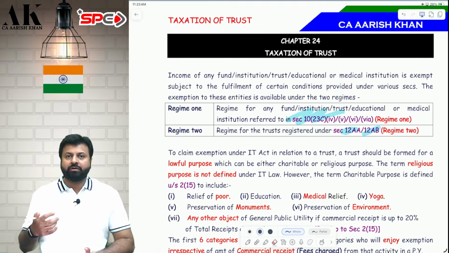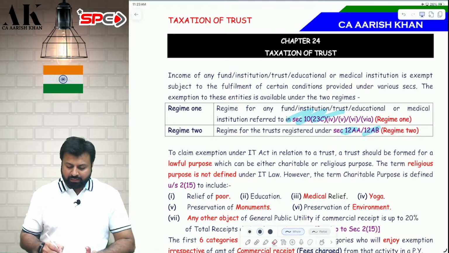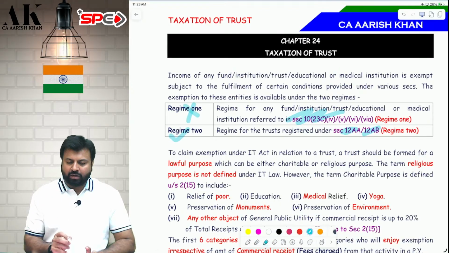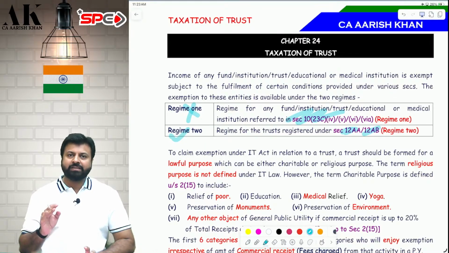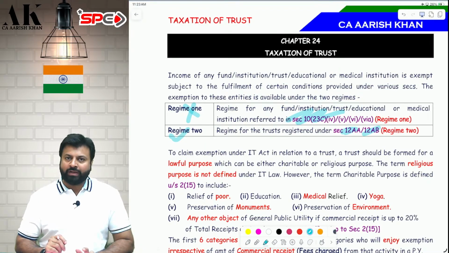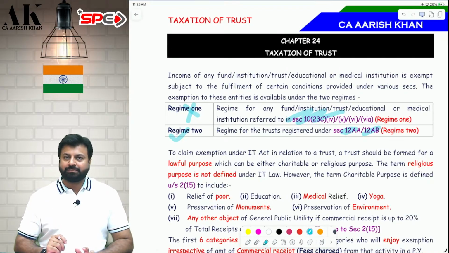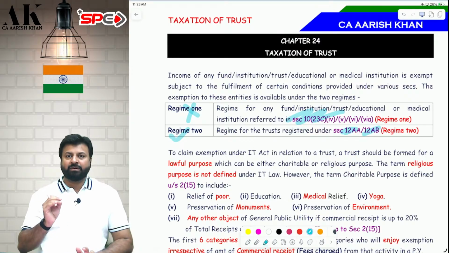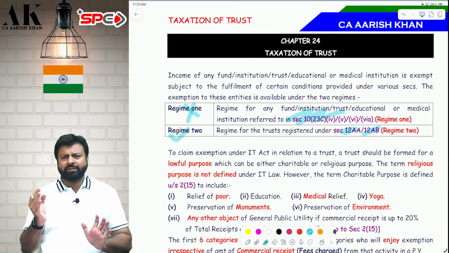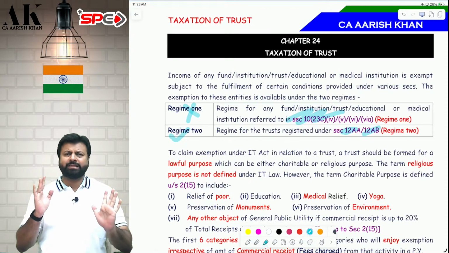Now, what is more important for us? For us, more important is regime 2 because regime 1 is now expired. Regime 1 is expired from 1st of October 2024 and is now in a transition phase. Regime 1 is now partially expired, completely it will be expired in the next few years, but regime 2 is the future. So your entire chapter will be discussed from the perspective of regime 2 only, even though regime 1 and regime 2 are exactly similar.